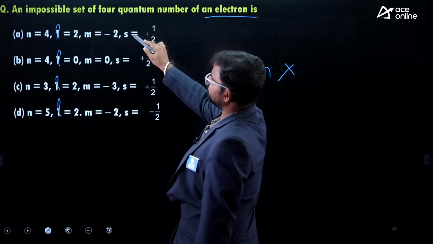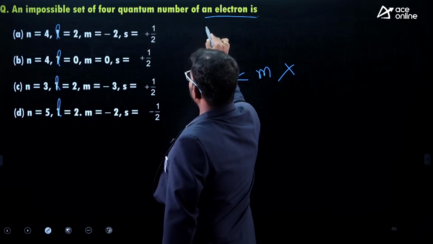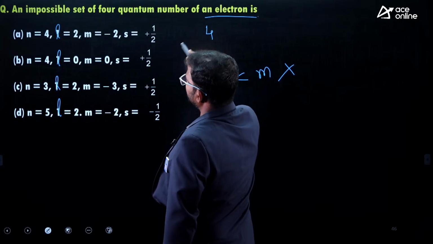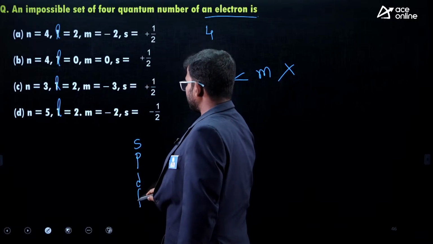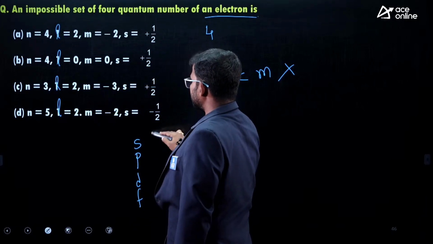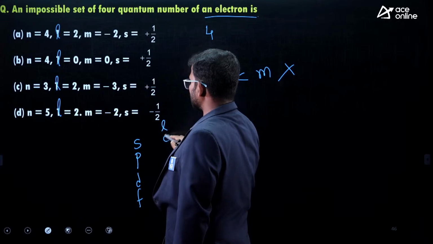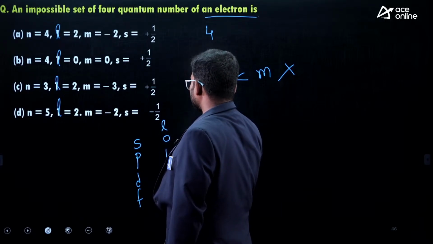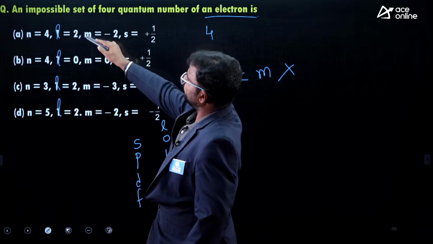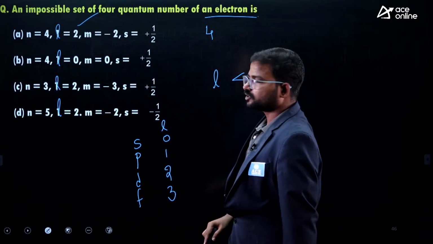Let us see the first one. So n is equal to 4, this is the principal quantum number. L value means s, p, d, f, these are the orbitals, right? So what is the L value of s orbital? 0. What about p? 1. What about d? 2. What about f? 3, okay. So here they mention 2, right? L is equal to 2.